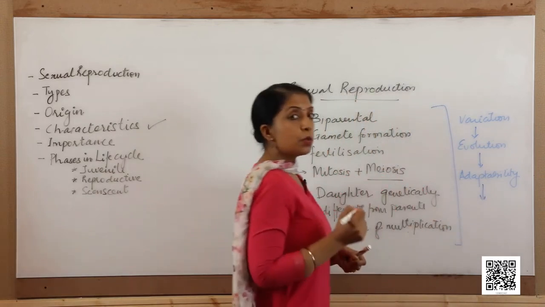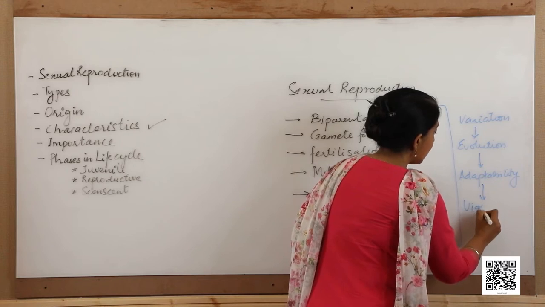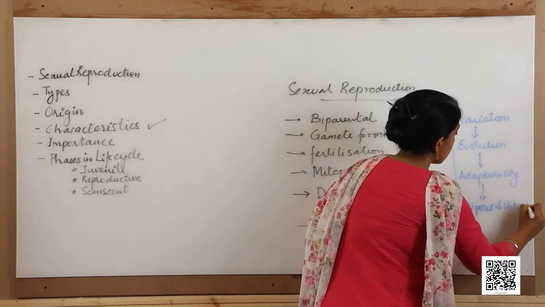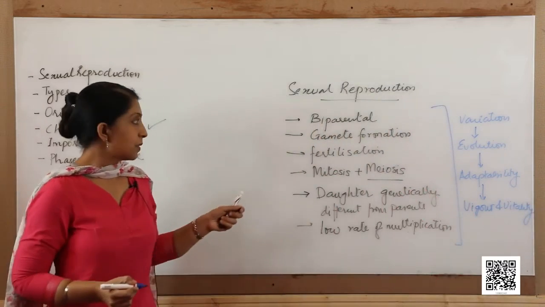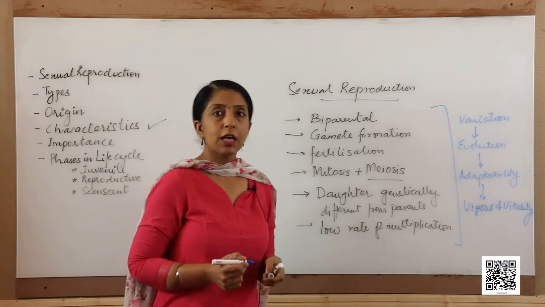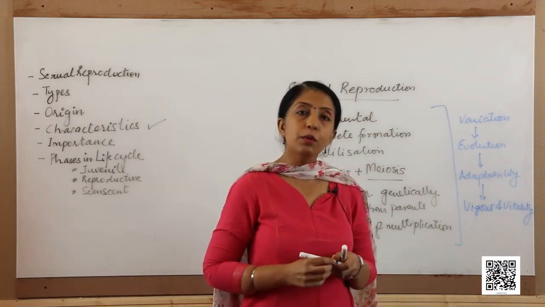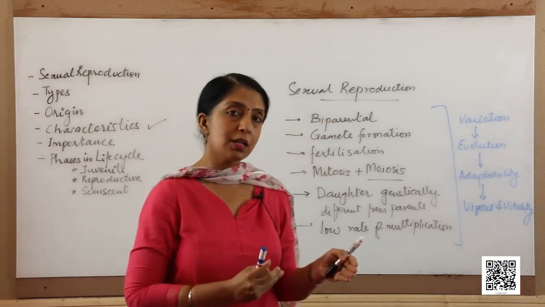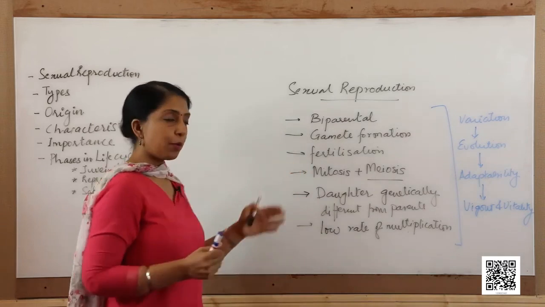The new individuals that are formed have more vigor and vitality. It is because of these reasons that sexual reproduction is favored by nature, and all the higher organisms, whether plants or animals, have adopted sexual modes of reproduction.